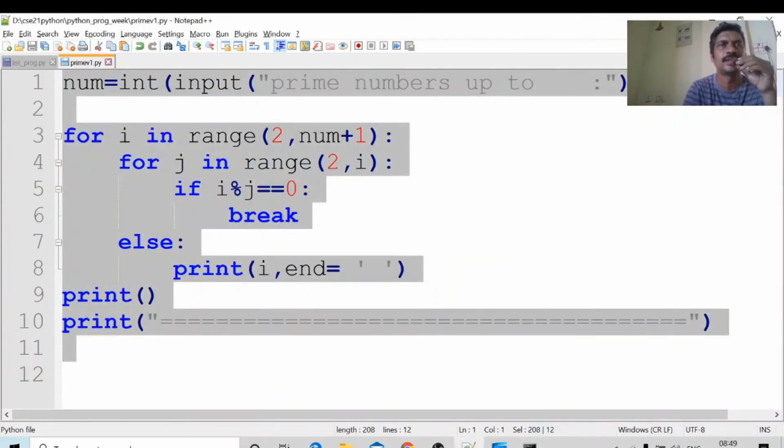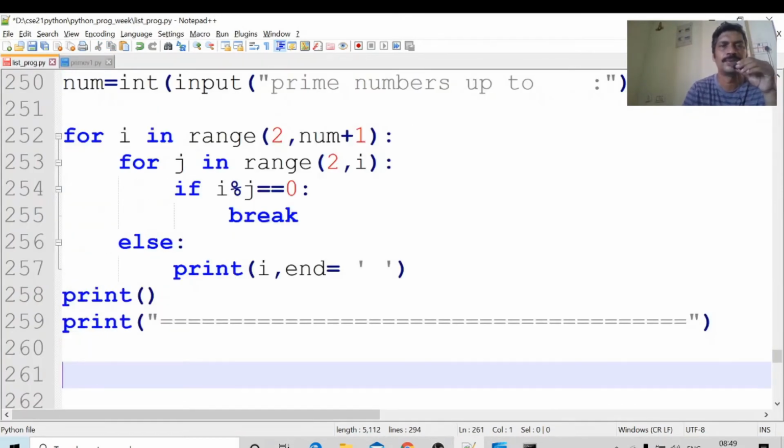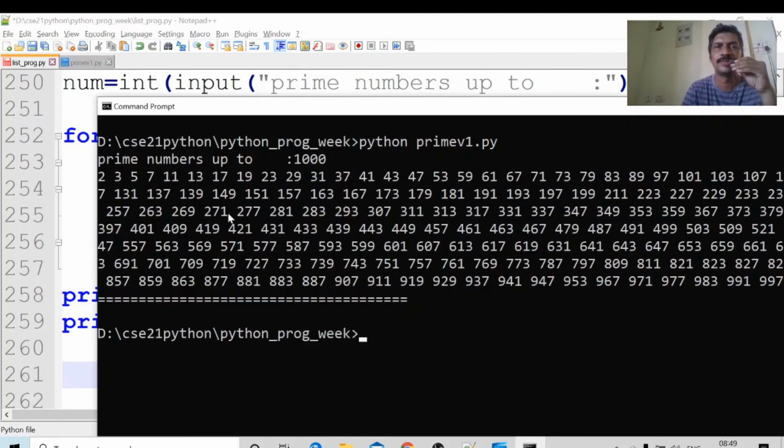Control A, Control C, Control V, I am placing this. Okay, I am placing this output also.